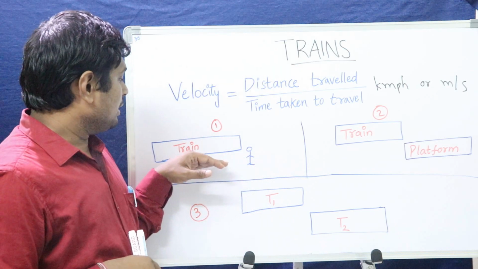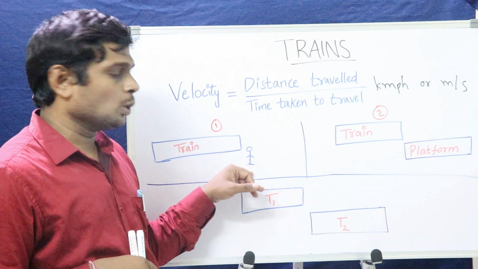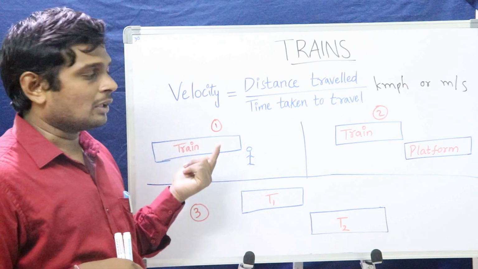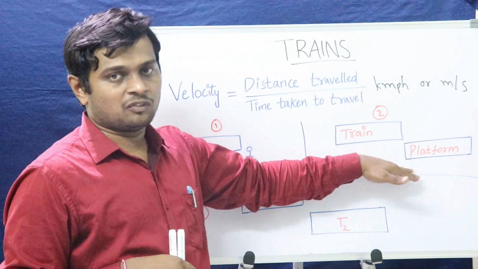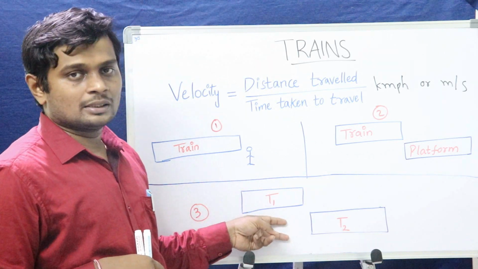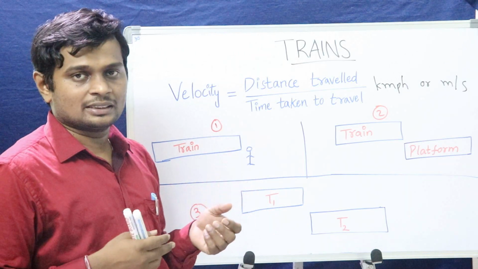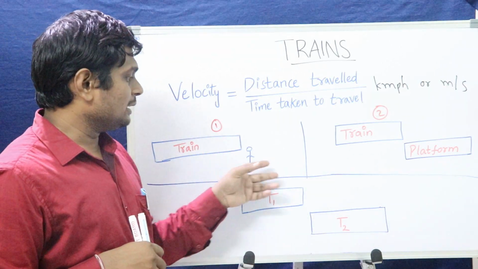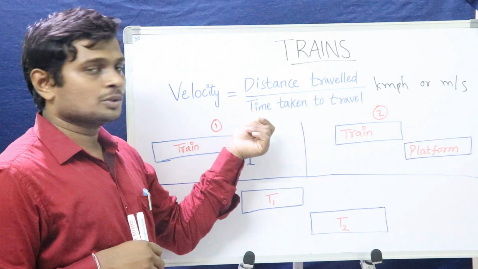The first one is time taken to cross a stable object, either it may be a person or it may be a pole. How much time will it take to cross the person or pole by the train? That is one different problem. The other one is time taken to cross a platform. That is the second one. The third one is, if there are 2 trains, either they are traveling in the same direction or in the opposite direction, how much time will it take to cross the other train? We may be asked in these 3 concepts. As I said, in order to solve any of the problems, we will use only this formula.